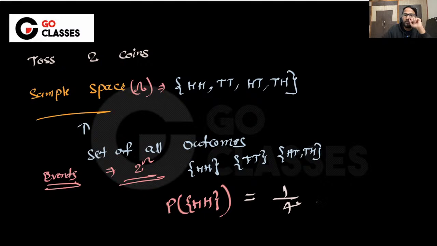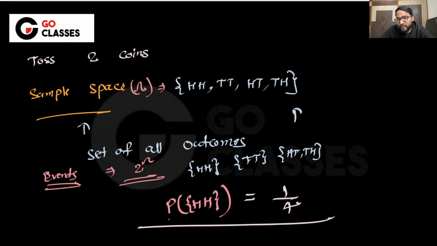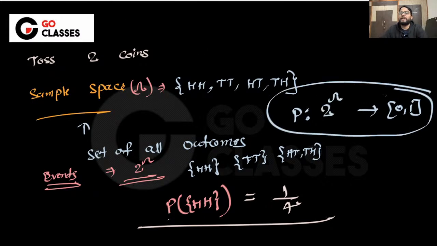Okay, cool. I hope that is fine to everyone. Now, what I'm trying to say here is that probability is basically a function which is defined upon an event, right? Now, obviously, I don't want to do it, but suppose for a second I define the probability as a function mathematically, then it is basically a mapping from the set of all possible events, which is 2 power omega, to the interval from 0 to 1. So this is the mathematical representation of probability, although you don't need to do it, right?